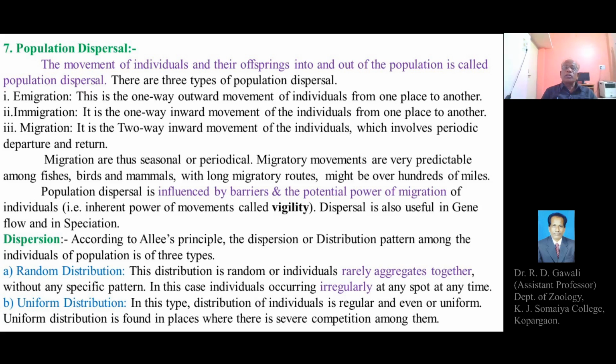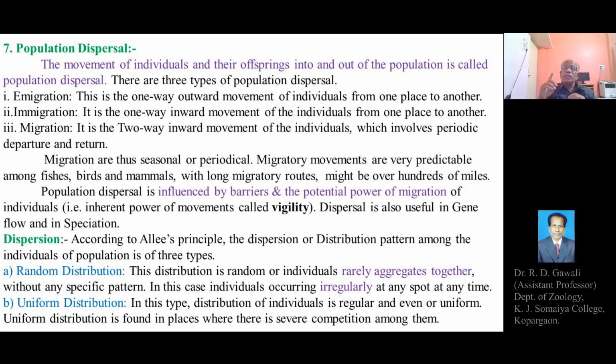Then uniform distribution, the second type of dispersion or distribution pattern. In this type, the distribution of individuals is regular, even, or uniform throughout the area. In a particular area, there is an even occurrence of the individuals of the particular population or species, called uniform distribution.